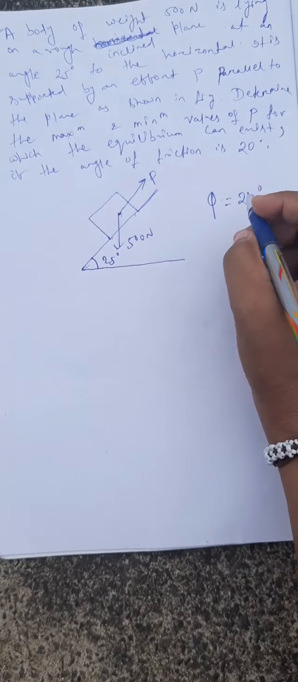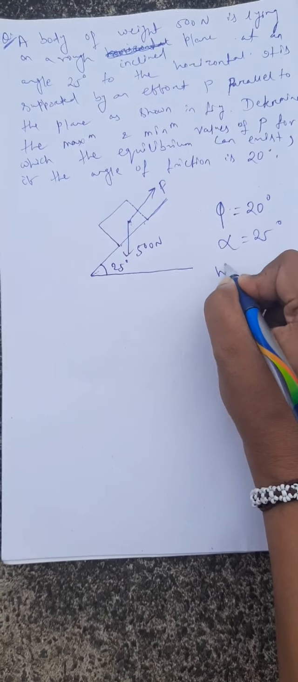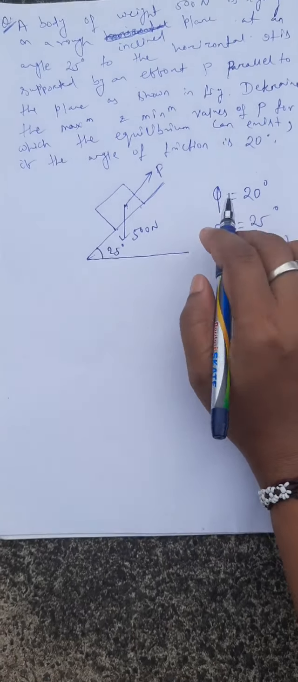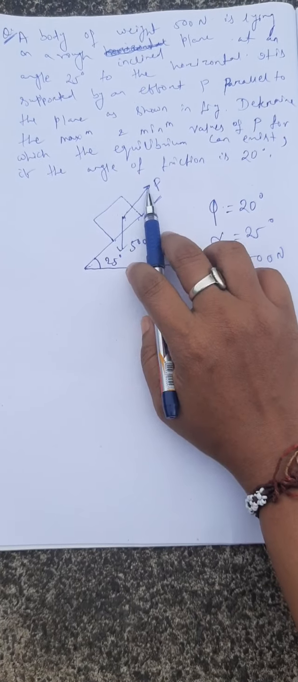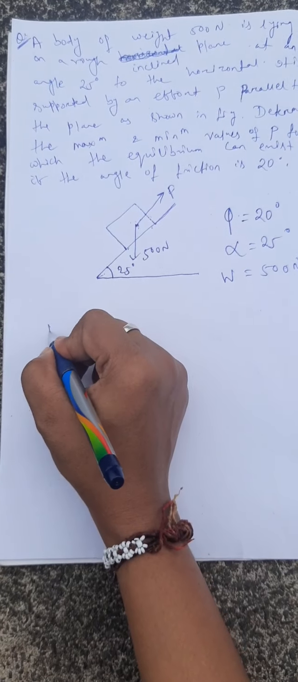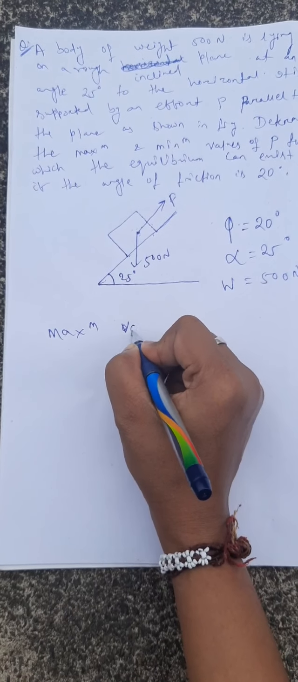So here alpha, the angle of inclination, that is the angle of repose, is 25 degree and the weight of the body is given as 500 Newton. So it is asking what is the maximum and minimum value of P for which the equilibrium can exist. I have already discussed these things with you. So what is the maximum value of P?